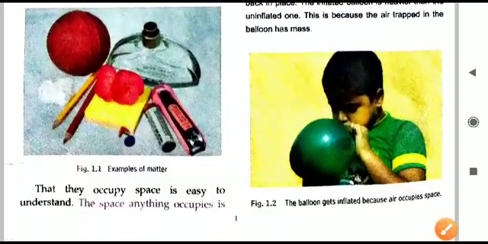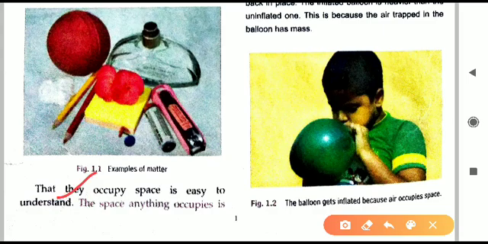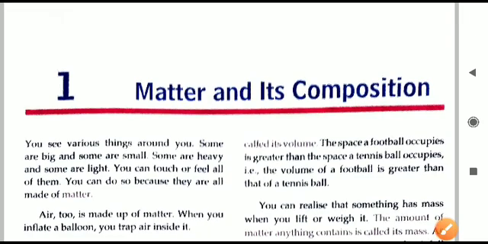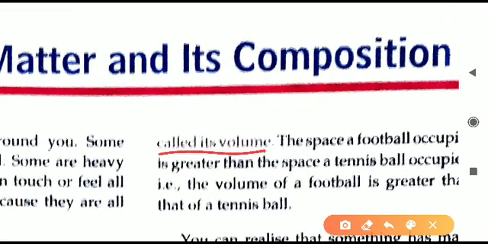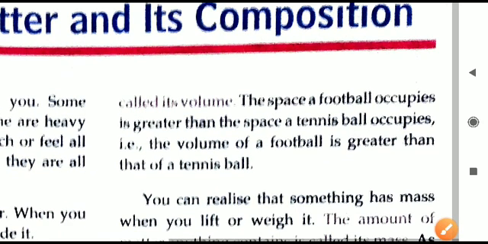Now another definition that is important. These definitions you have to remember, you have to underline in your book and you will learn. The space anything occupies is called volume. The second important definition is volume. Whatever space any object or substance in our surroundings, even our own body, acquires, that is called the volume. If any substance needs less space, then it has less volume comparatively to a larger object.